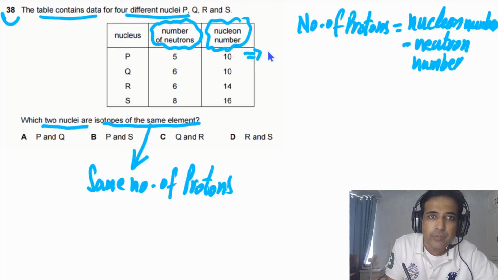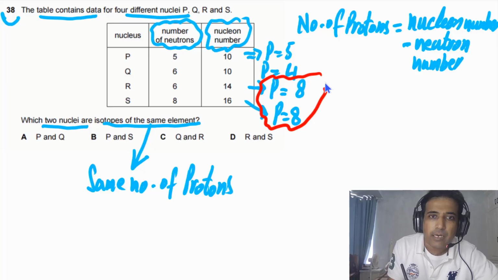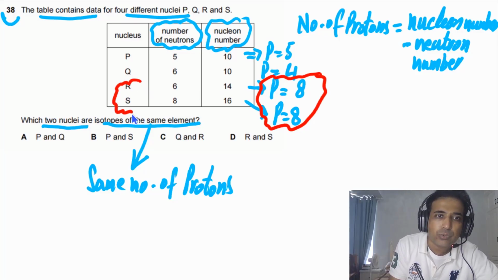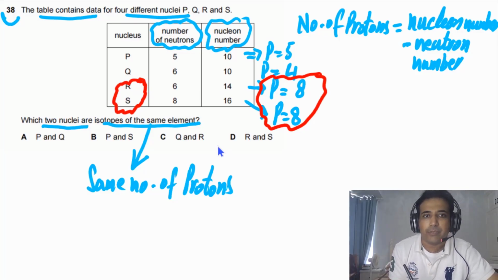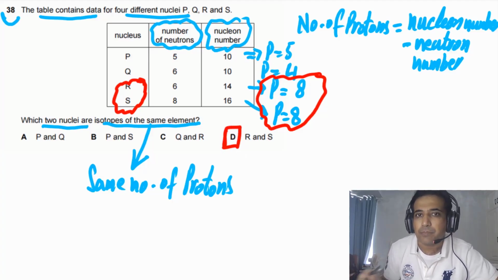So from here we can find out number of protons for P is 5, for Q the number of protons will be equal to 4, for the next one the number of protons will be equal to 8, and for the next one the number of protons is also equal to 8. So it simply means that R and S are isotopes of the same element. So the answer for this question is D.